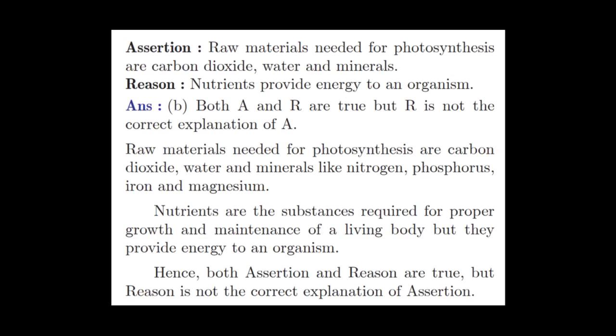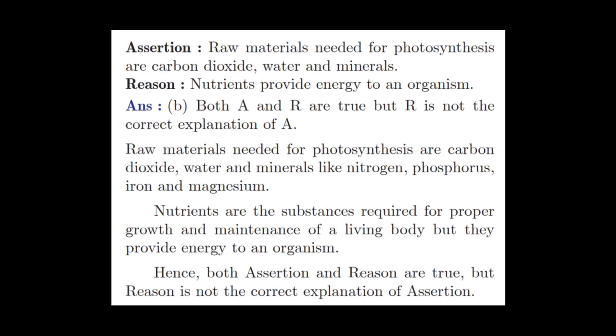Here, in the case of assertion, they have given the raw materials which are needed for the process of photosynthesis: carbon dioxide, water, minerals, like nitrogen, phosphorus, iron, and magnesium. But in the reason, they have specified the nutrients. Nutrients are the substances required for the proper growth and maintenance of a living body, but they provide energy to an organism.